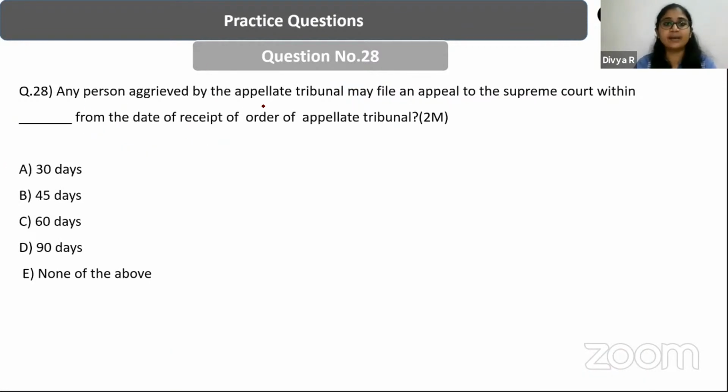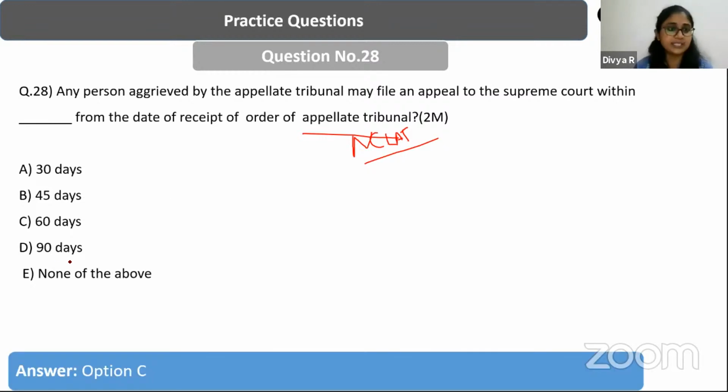Any person aggrieved by the appellate tribunal may file an appeal to the Supreme Court within how many days from the date of receipt of the order of the appellate tribunal? That is from NCLAT, National Company Law Appellate Tribunal. So what is the days within which a person has to go to the Supreme Court? May file an appeal. 30, 45, 60, 90. Yes. Some of you have given it correctly, guys. It is C, 60 days.